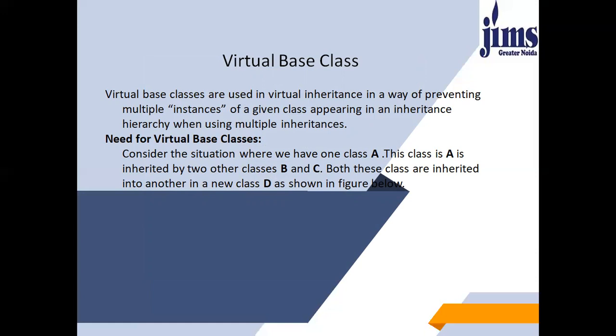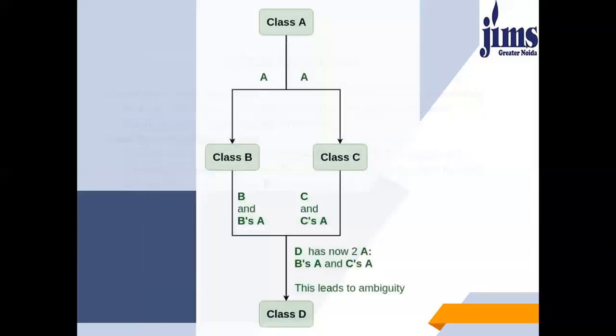Consider the situation where we have one class A. This class A is inherited by two other classes, B and C. Both these classes are inherited into a new class D, as shown in the figure below. You can see this example. Class A is being inherited by classes B and C. Now under class D, classes B and C are again inherited.